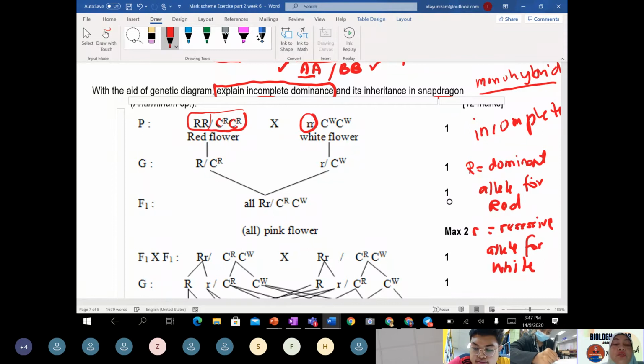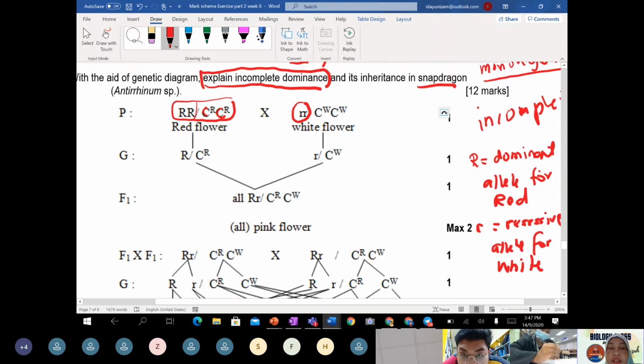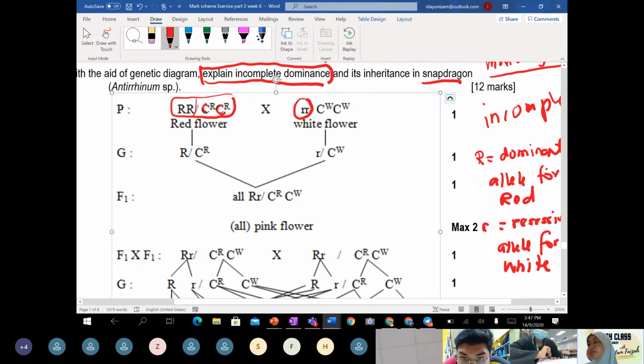So the allele for color, CR and CW for recessive. Is it okay, class? The teacher gives you a few minutes to jot that down.